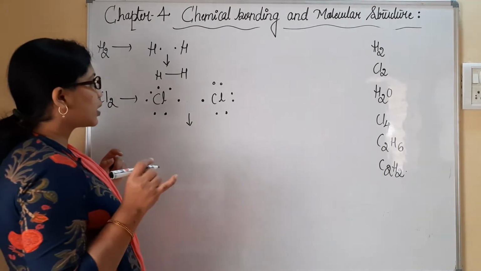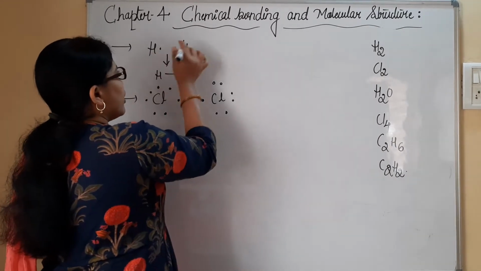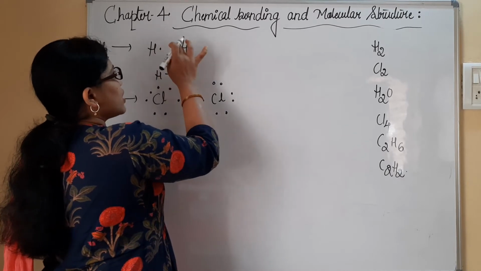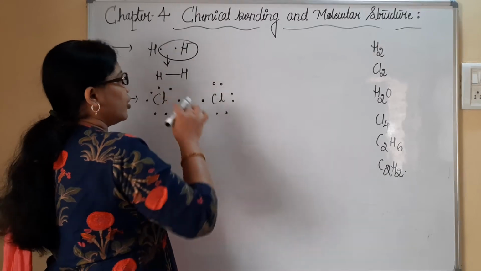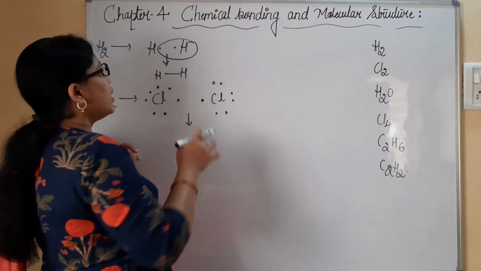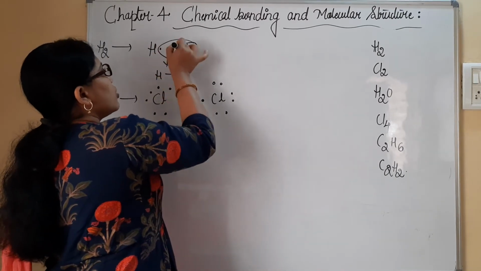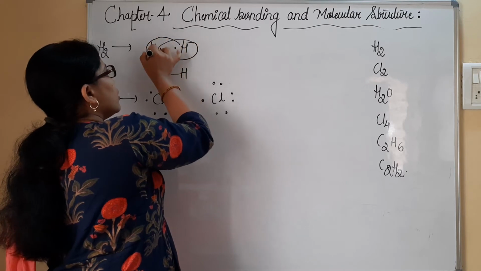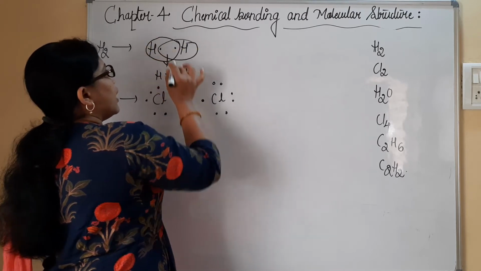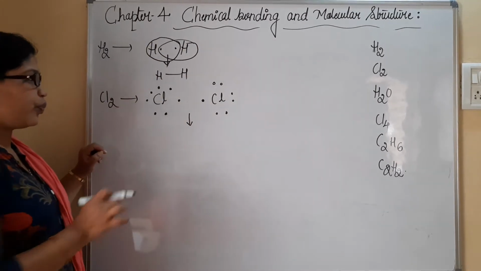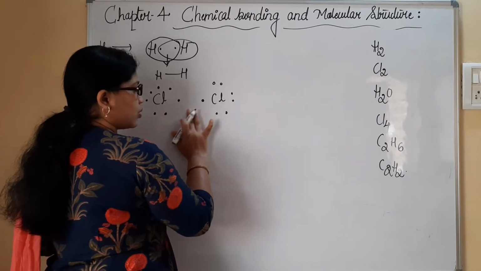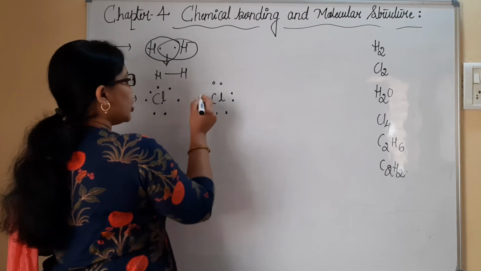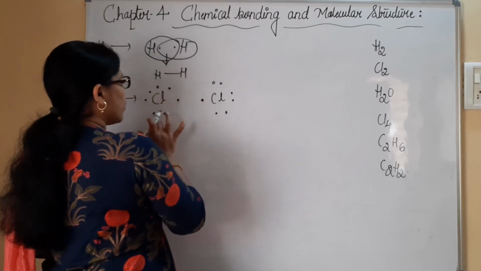For hydrogen, these two electrons are under the control of this hydrogen. That means it asks for one electron, and similarly this hydrogen will also have both electrons under its control. You can see here this is with a 7 electron system and it is also with a 7 electron system. You can see 1, 2, 3, 4, 5, 6, 7.